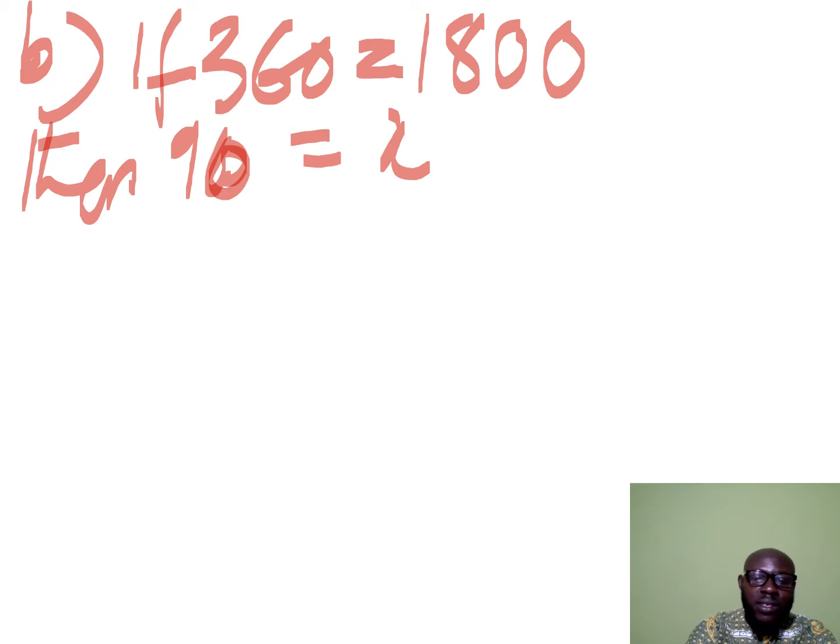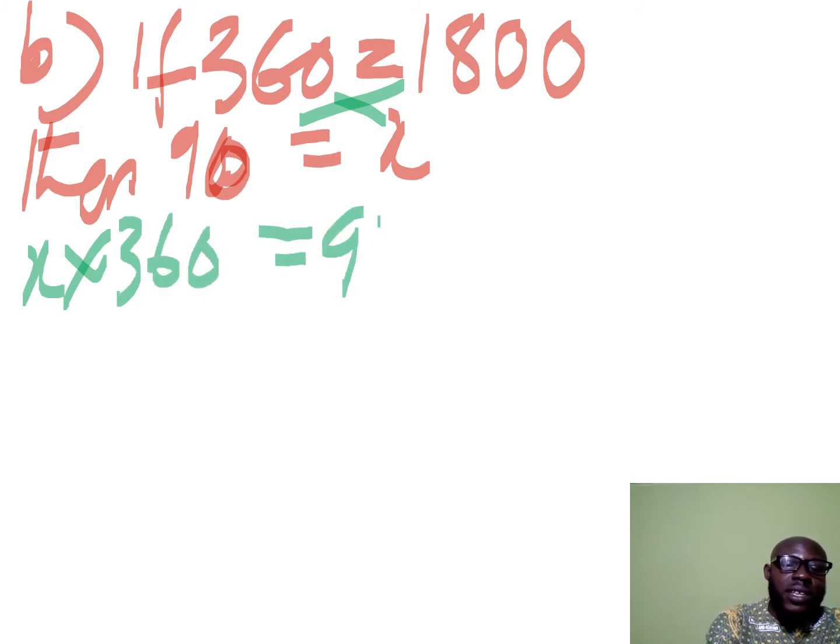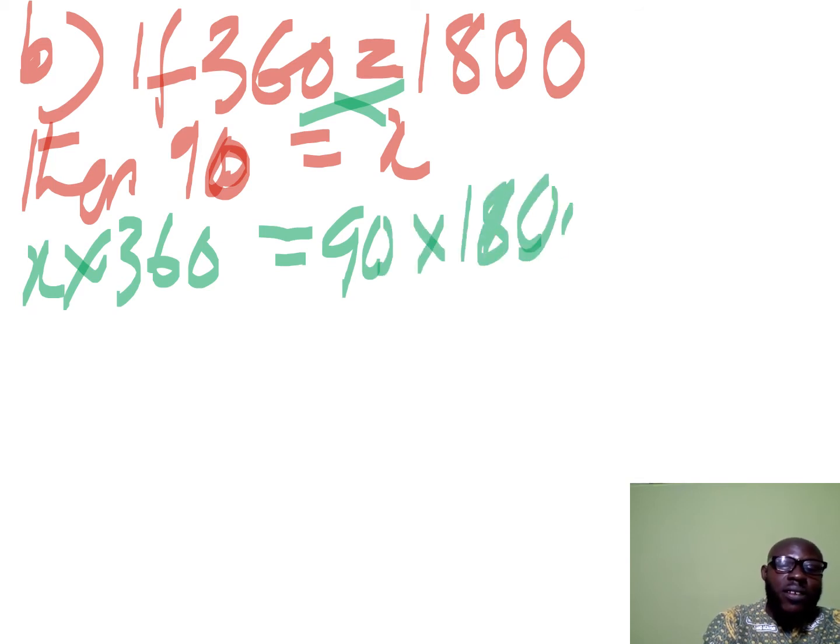Now, with this, we can simplify by using cross multiplication. So the x will multiply the 360, and then the 90 will multiply the 1,800 Ghana cedis. So this will give us x times 360 equals 90 times 1,800.